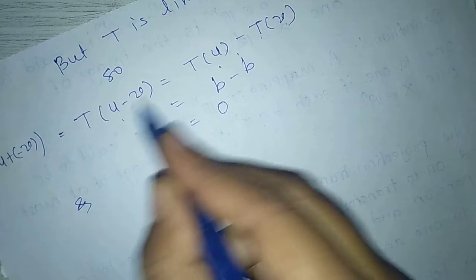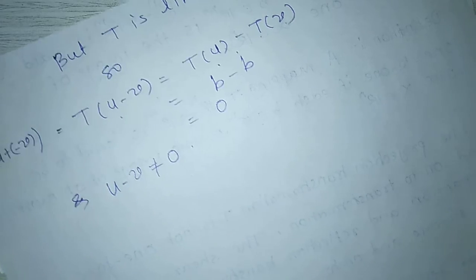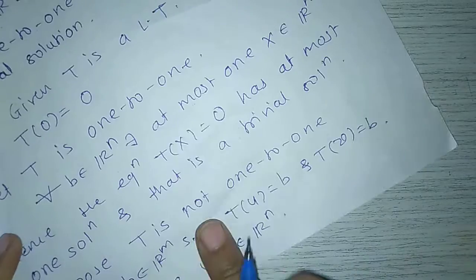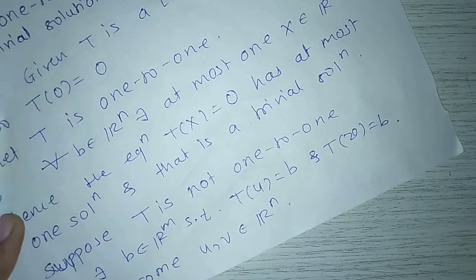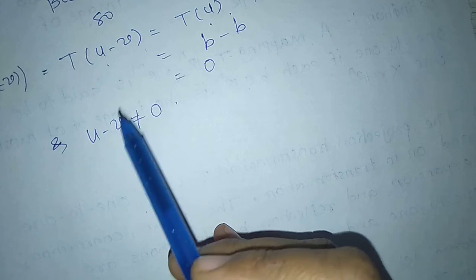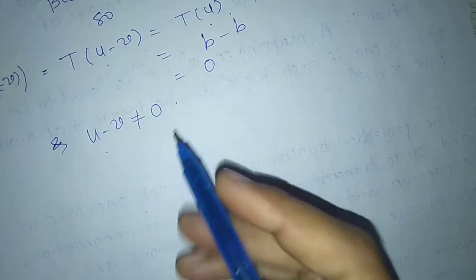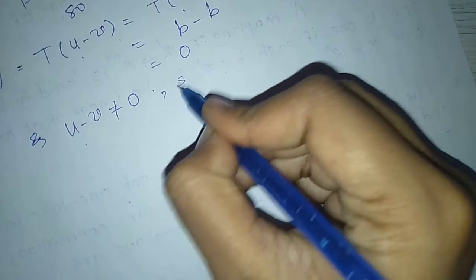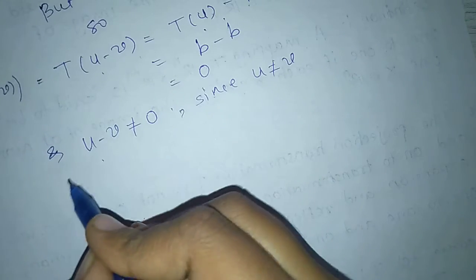And the vector u minus v is not equal to 0 because here we take T is not 1 to 1. If u minus v equal to 0, then we get u equal to v, means T is 1 to 1, but we are taking T is not 1 to 1, that's why u minus v is not equal to 0, since u is not equal to v.